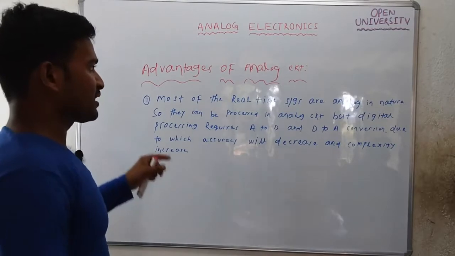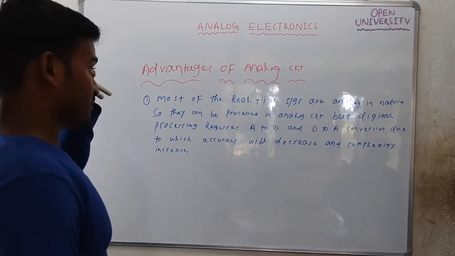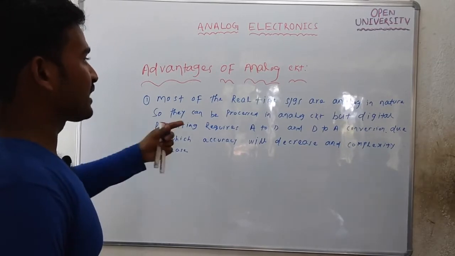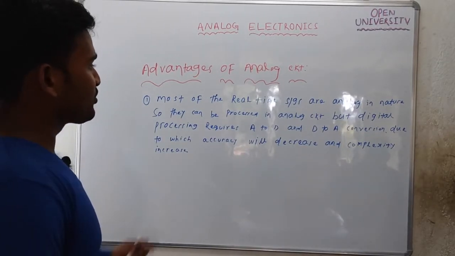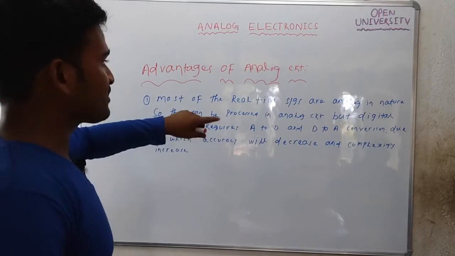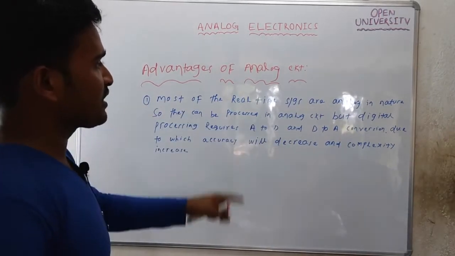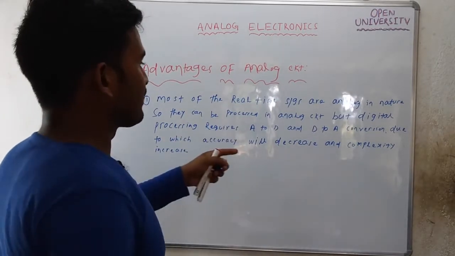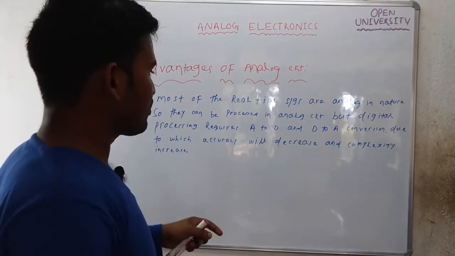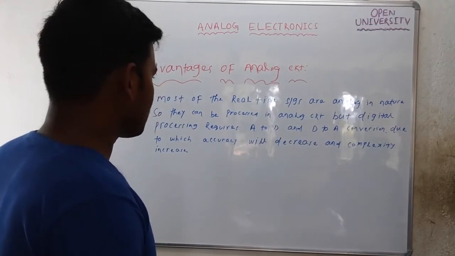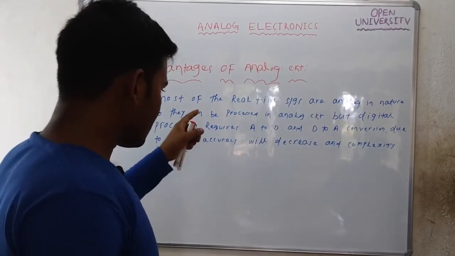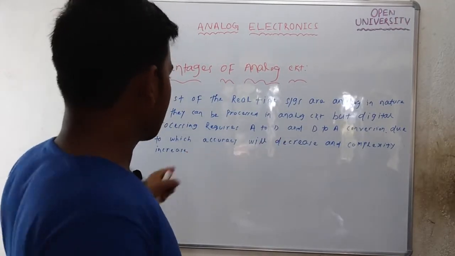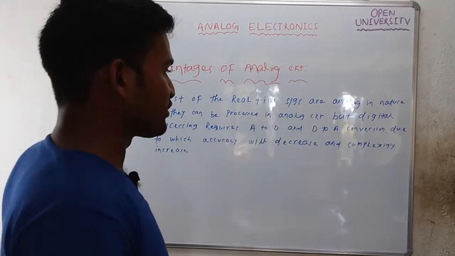This is the first advantage of analog circuit. Most of the real-time signals are analog, so they can be directly processed in analog circuits. But if you want to process through digital circuit, you need to convert A to D first and then D to A, due to which signal accuracy will be lost as well as complexity will increase. In this conversion process, signal accuracy will be lost due to quantization error and complexity will increase due to conversion of A to D and D to A.